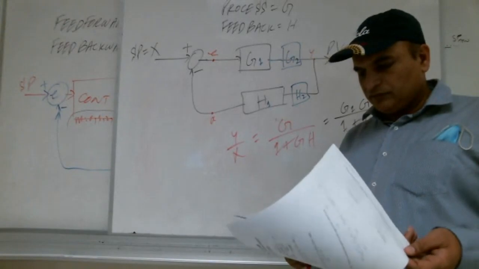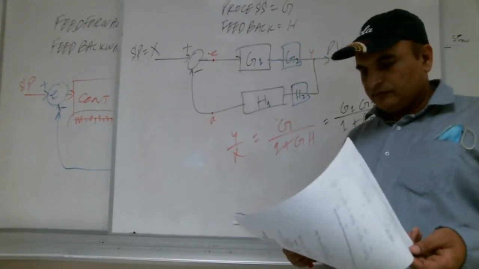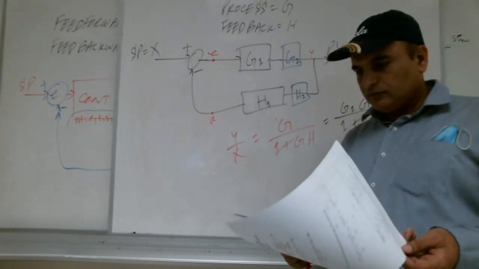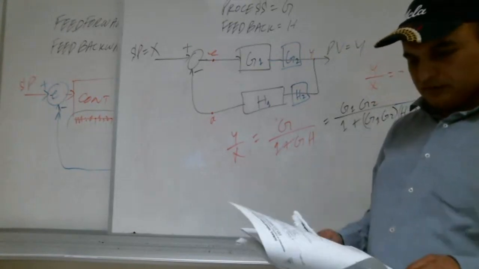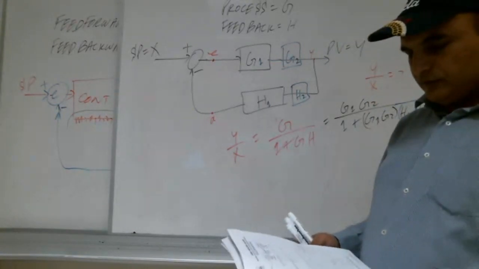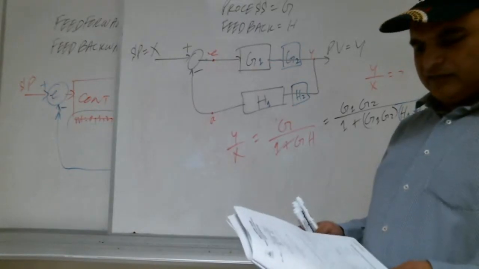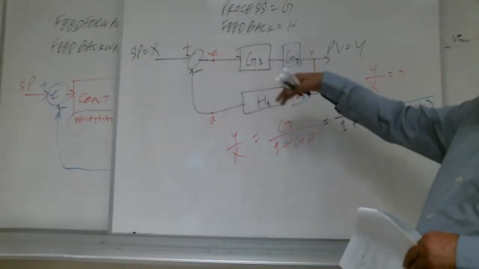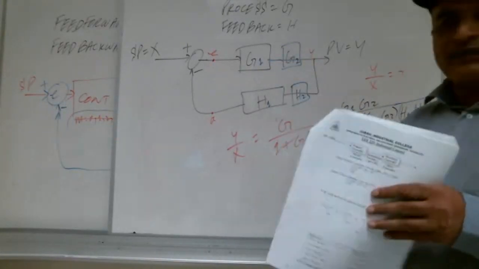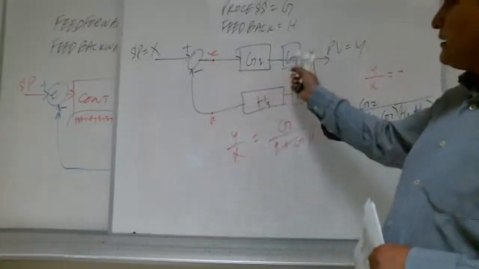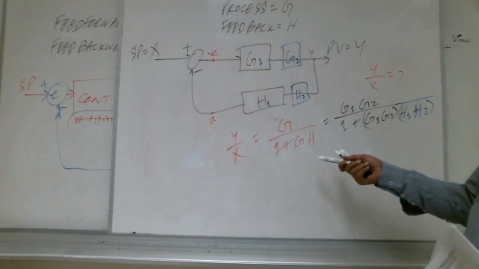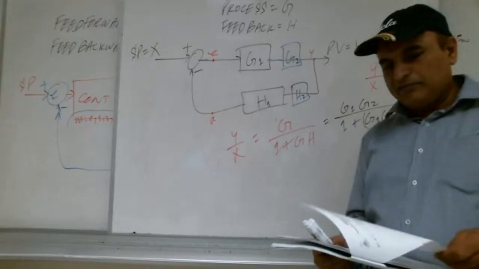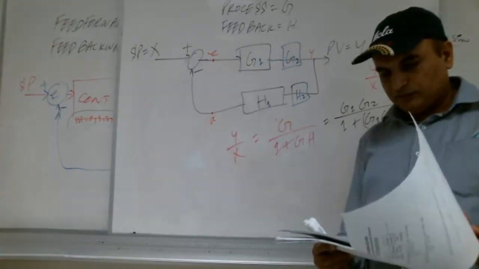Okay. Everybody has the problem there? 5.74. Yes. It is already solved there. I already solved it there, master loop, slave loop. But this is the basic idea. So if G is increasing, wherever the G is there, multiply it. If H is increasing, wherever H is there, multiply it. Right, Shabab? Yes.